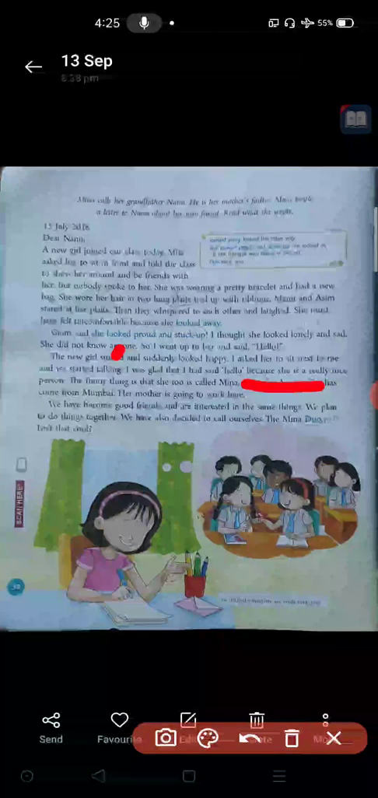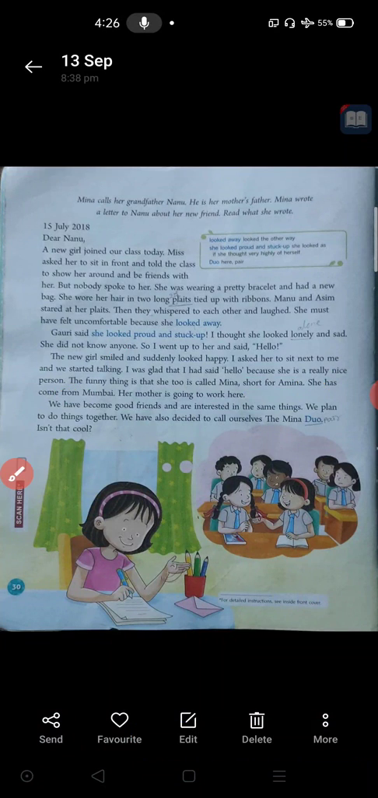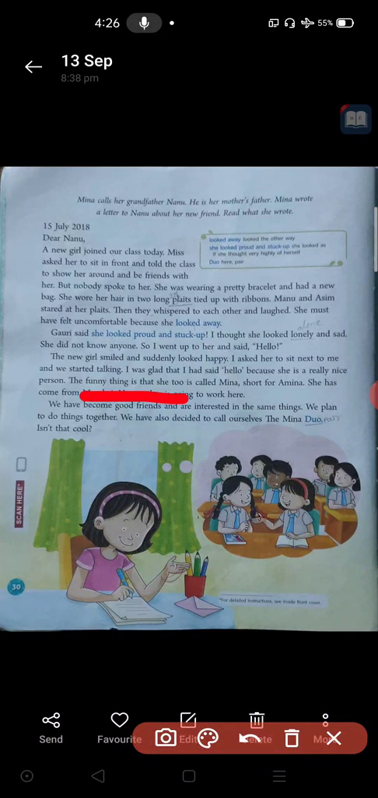Then the funny thing, one funny thing means a comedy thing, is that she too is called Meena. Here this girl's name is Meena, and one new girl was admitted to that classroom, and her name also is Meena. Her full name was Amina, but all were calling her Meena. The new girl's full name was Amina, but she was called Meena.